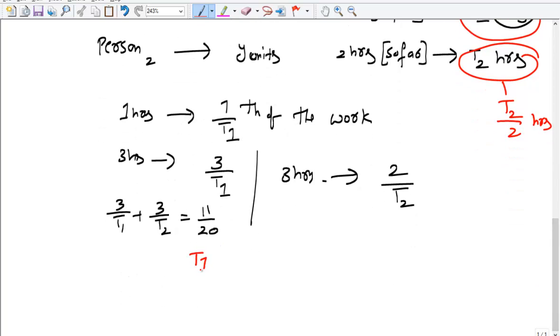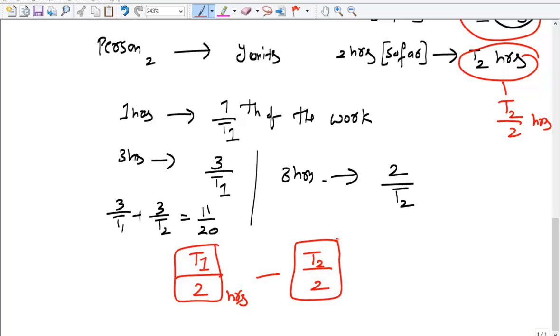It means that T1 by 2, that is 50% of the work, this is the number of hours he has invested by person 1, and T2 by 2, this is where he finished 50% of the work. To finish 50% of the work, first person and second person we have simply taken as T1 and T2, and this is equal to 1 hour.